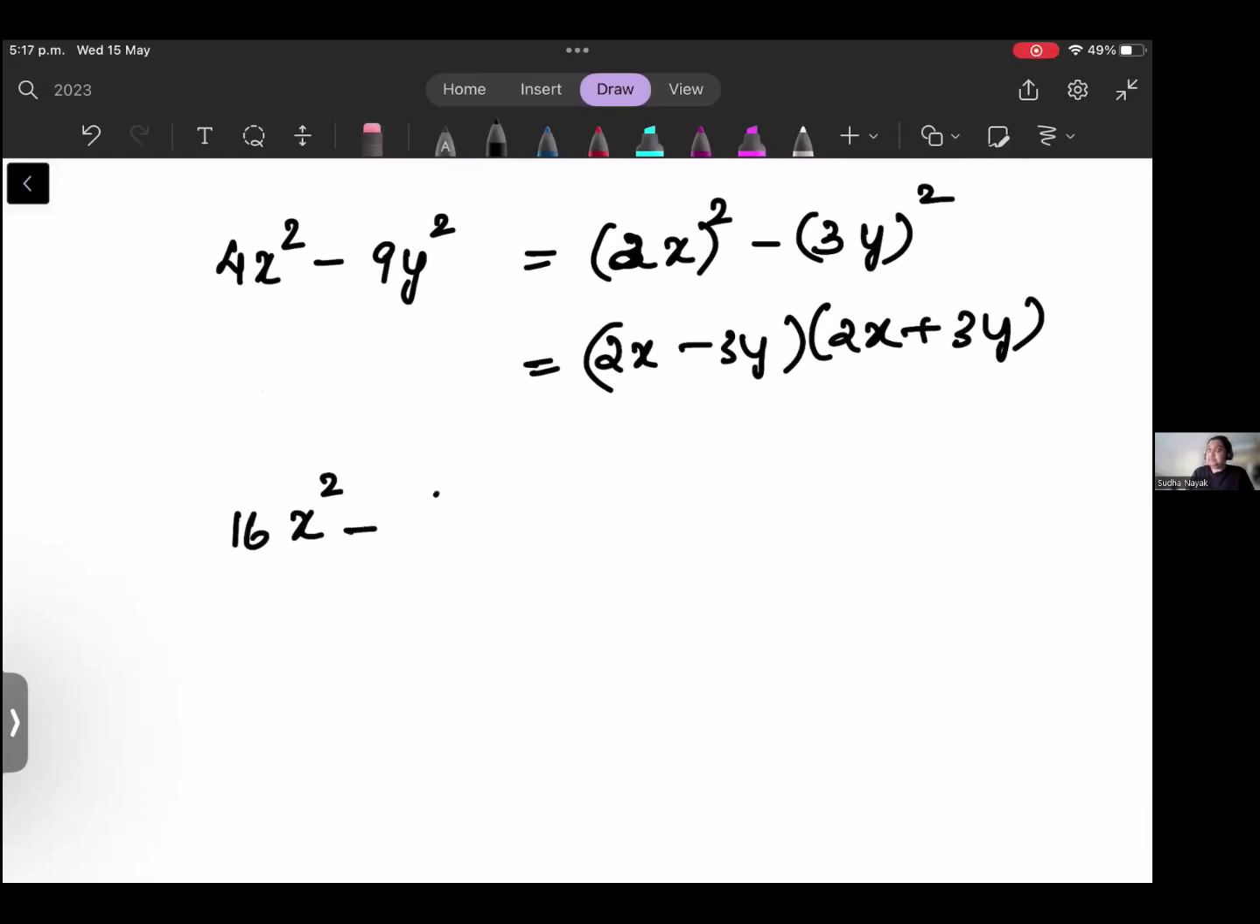Also sometimes they can give you something like 16x square minus 36. I'm not able to remember any number, but the idea is you might have to take off some number outside and then you will get a perfect square like this. So there can be questions like that also.